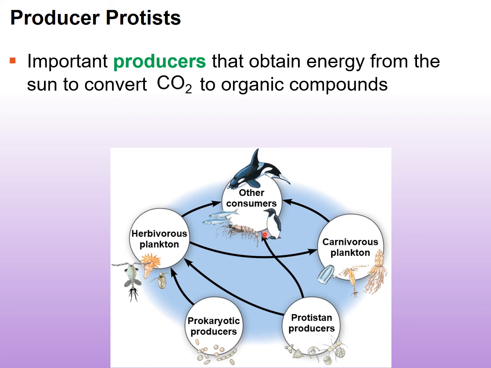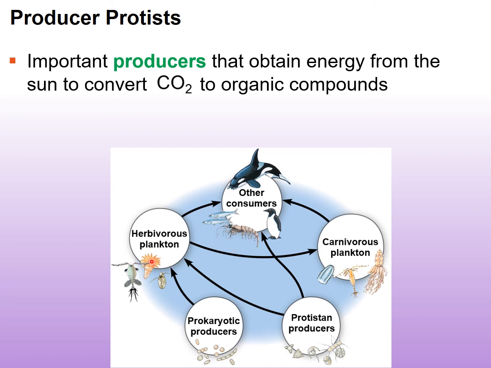So here we can see the relationship between many different types of protists. Now, I didn't talk about many of these individual ones, but we know some of them are part of plankton, so they are herbivorous. And then we have the prokaryotic producers, which contribute to the plankton. We have the protist producers, which contribute to the plankton, and the consumers like us and other organisms.